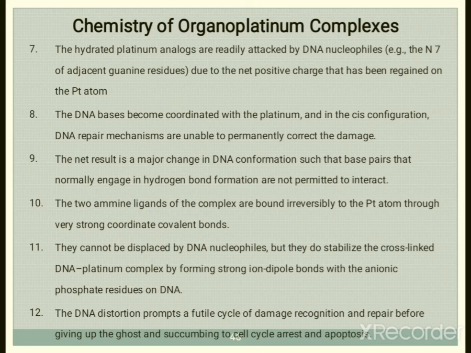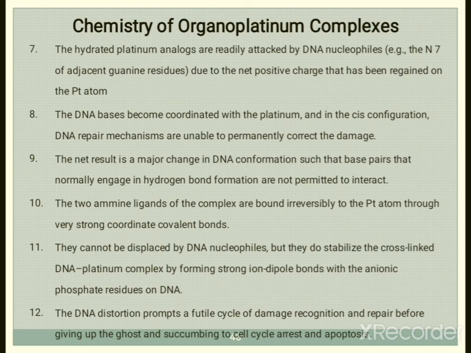But they do not stabilize the cross-linked DNA platinum complexes by forming strong ion dipole bonds with an ionic phosphate residue on DNA.